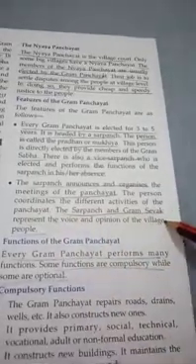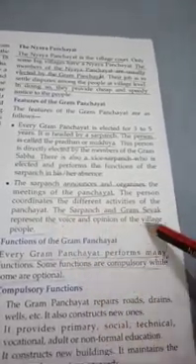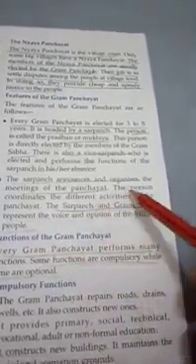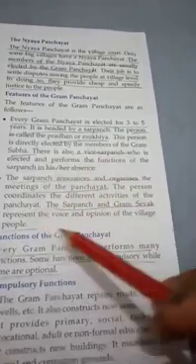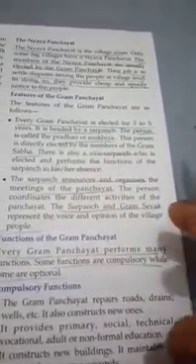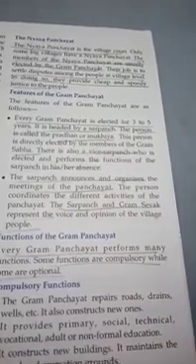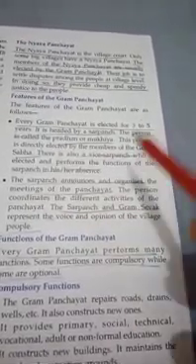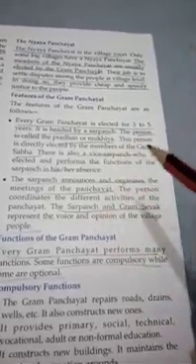The Sarpanch and the Gram Sevak represent the voice and opinion of the village people. Together they represent any opinion, any problem, any dispute, anything related to the village. They will discuss it, and this is the function of the Gram Panchayat.